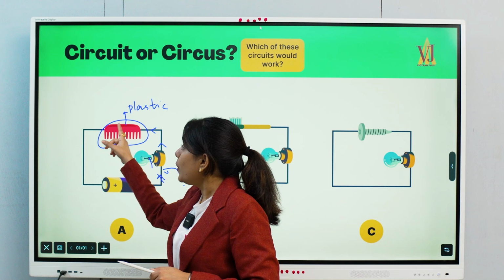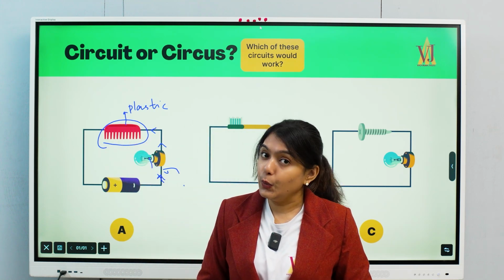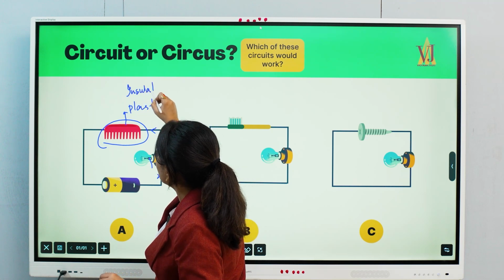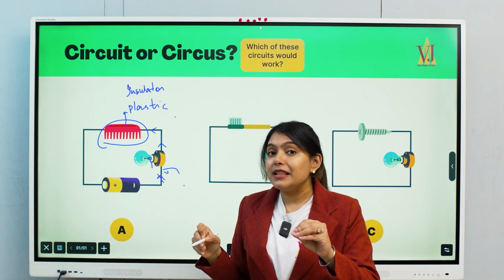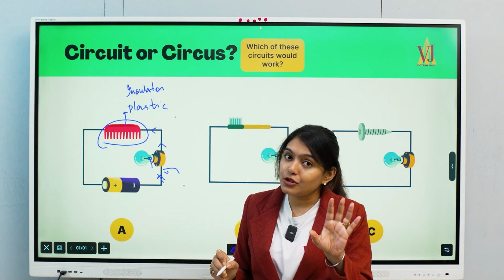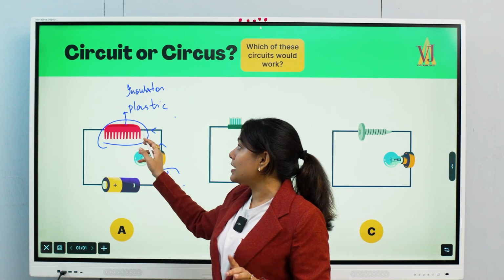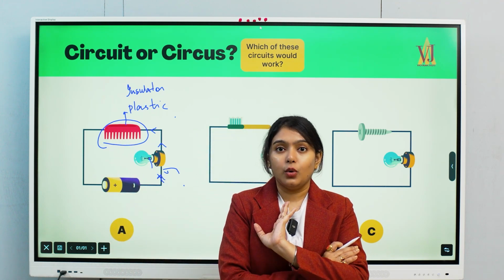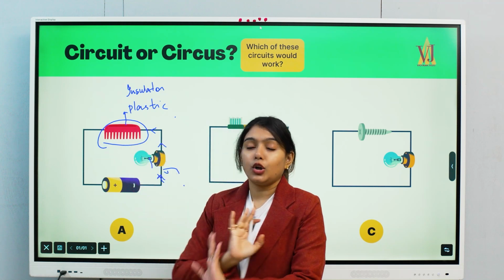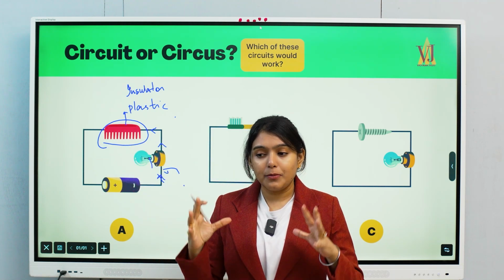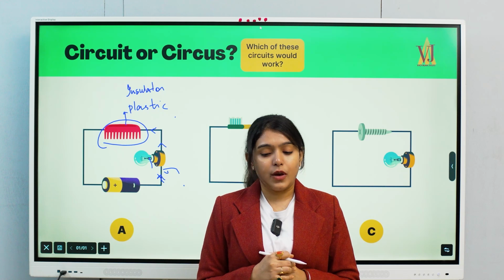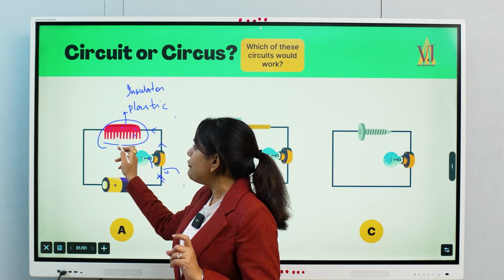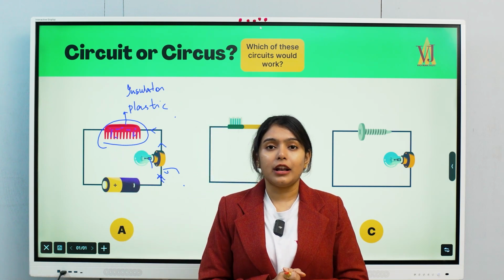Now, first thing, do we have free electrons in wood or plastic? No. Why? Because it is an insulator. So if it is an insulator, that means it does not have free electrons. The electrons which are present here are like, I will not go, you go. They are very selfish, right? They will stay because of the nucleus, or maybe they fear the nucleus a lot. Electrons say, no, I can't go because I'm not free. Here each and every atom says, I will not allow the electrons to go.